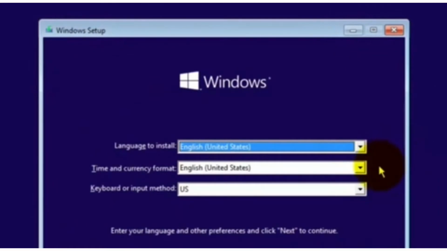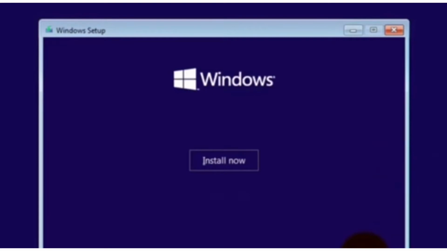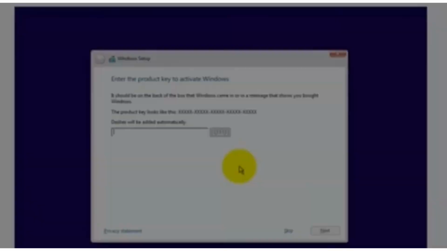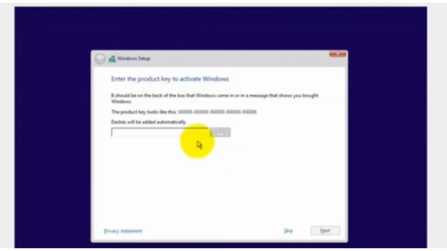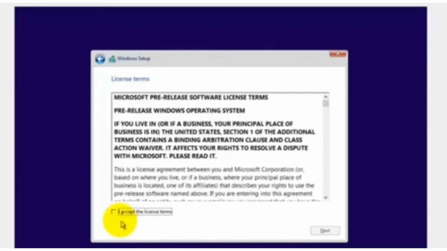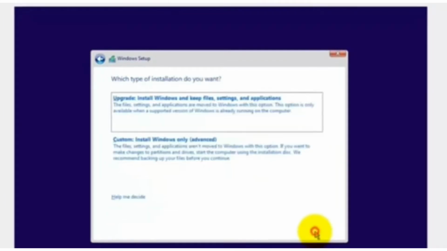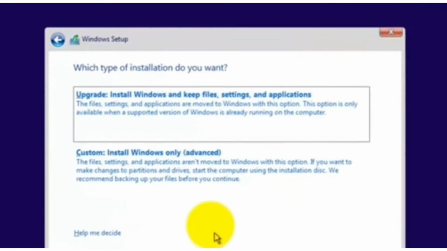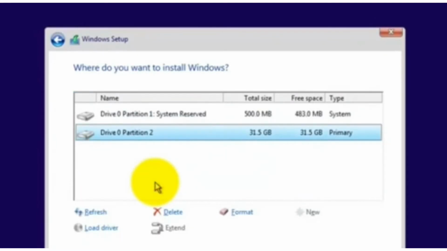Then you just have to choose language, time, and keyboard or input method, and click next and click install now. Next, in this part, if you don't have the key, you just have to press the skip button, and you have to click I accept the license terms and click next. Then it should appear like this, and all you need to do is click on custom: install Windows only, and it will appear like this.